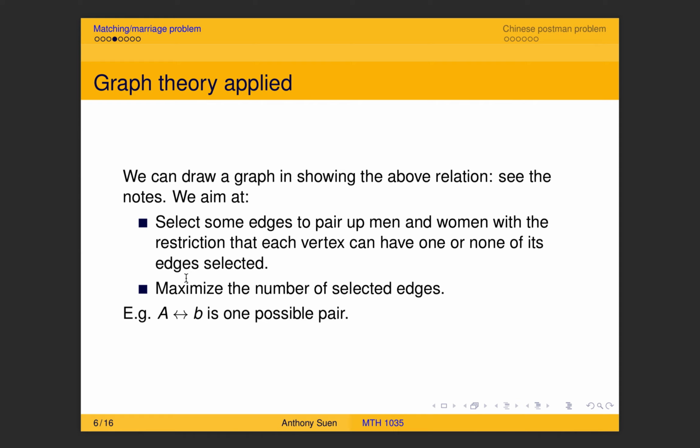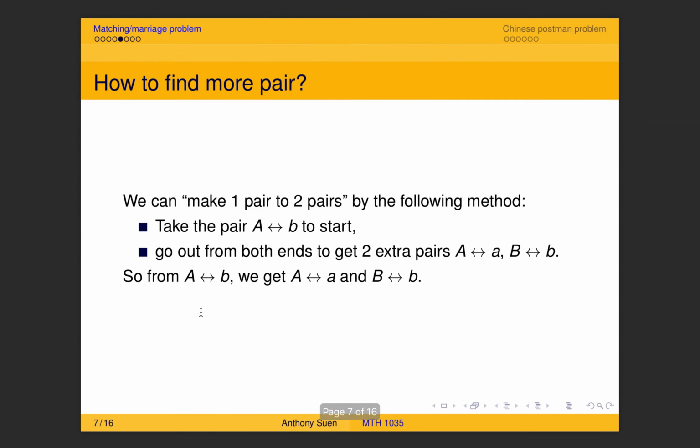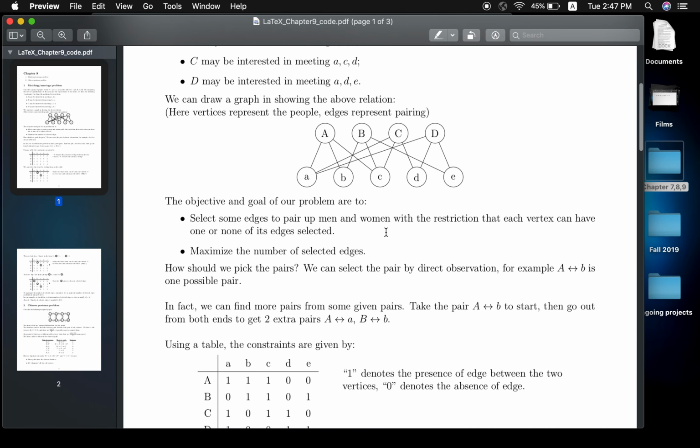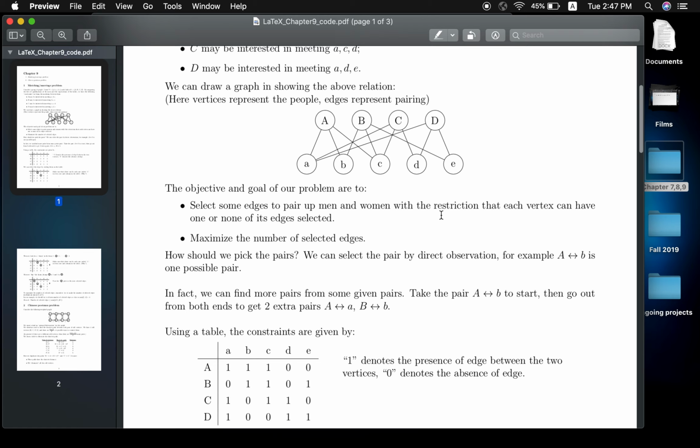And I also gave you one example. For example, you can pick this. That's possible because they are linked by one edge. Let me go back a little bit to this graph. So we pick this, and then you can do similar things. Once you pick capital A and small b, you will avoid any other pairs linked to capital A and small b.